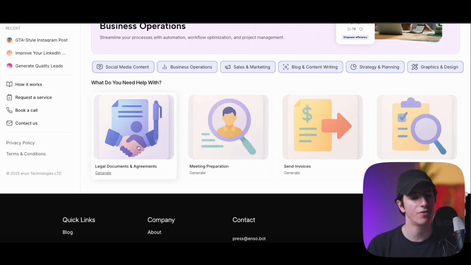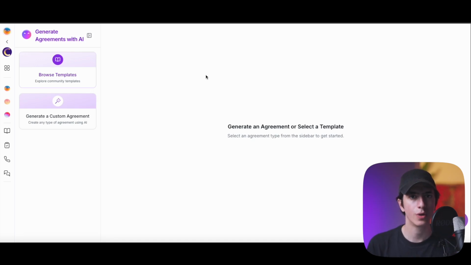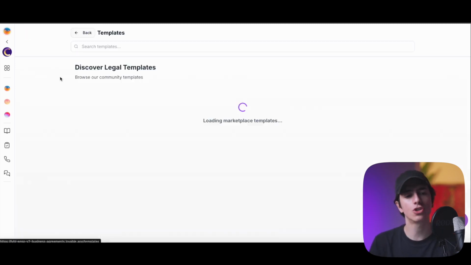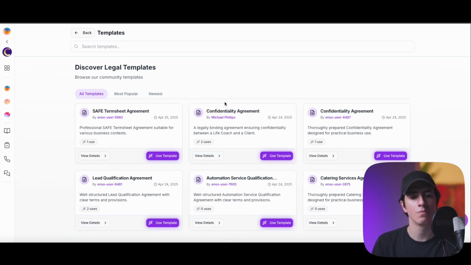So let's go ahead and firstly analyze legal documents and agreements. Now, regarding legal documents and agreements, we have a wide variety of different documents. It really depends on your business, the type of transactions, right, that you complete. But you can either create a custom agreement, completely custom agreement with AI, or browse some already pre-made templates inside of the software. Now, if you have a very specific type of business or very specific type of offer, you can try creating a custom agreement. And we're going to do this in just a second. But for now, let's just browse some templates inside of Enso.